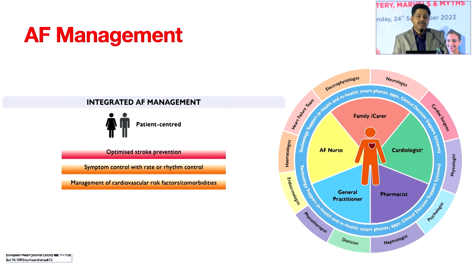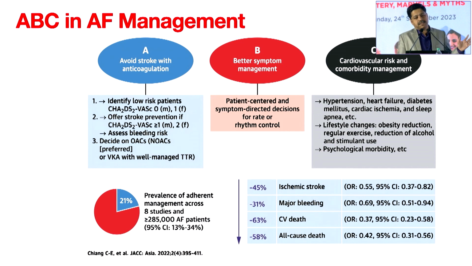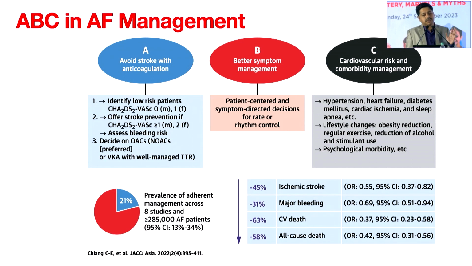There are various people at different points of time, including home caretakers, AF nurse, pharmacist, and so many specialists involved. That's where we are facing the problem. The cardiologist starts the medication, the patient goes somewhere, and the medication gets stopped. So it's very important that everyone in this chain is aware of the importance of stroke prevention in atrial fibrillation. The ABC guidelines clearly say that avoiding stroke is the most important thing.